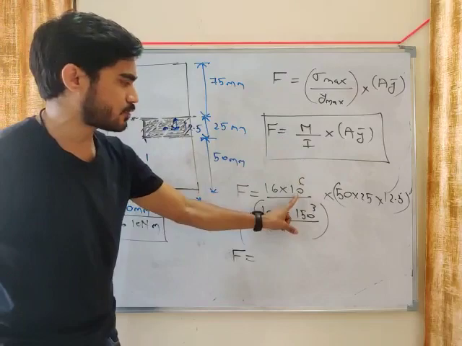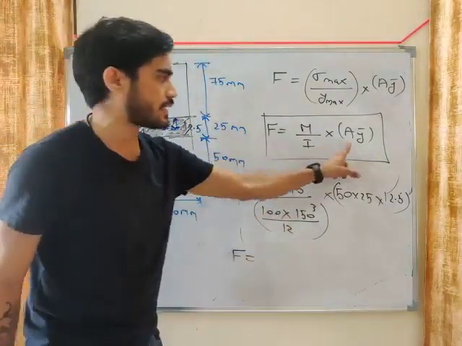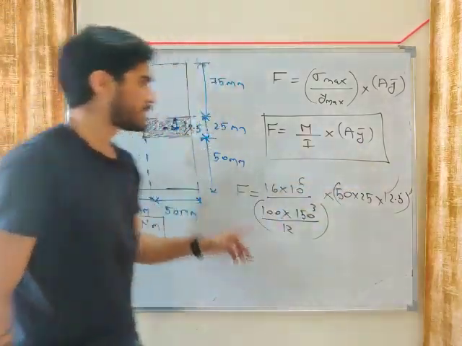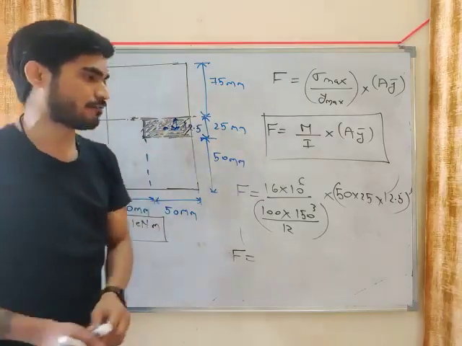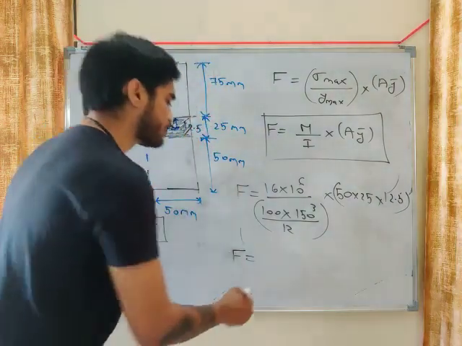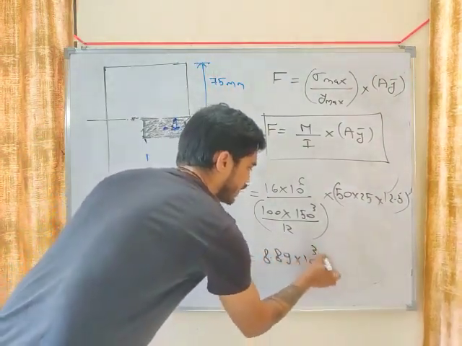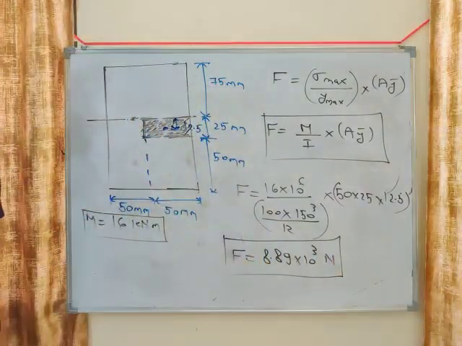Okay. So M means bending moment. I means moment of inertia of total area. A means area of this section, this hatched part, and Y bar means distance of centroid of hatched part from neutral axis. So 12.5. So tell me what will be the value of F. F should be 8.89 into 10 to the power 3 Newton, or you can write 8.89 kilonewton.